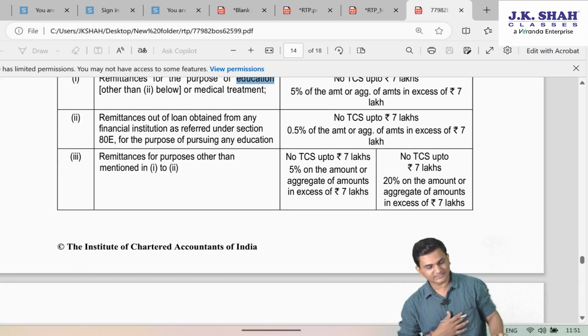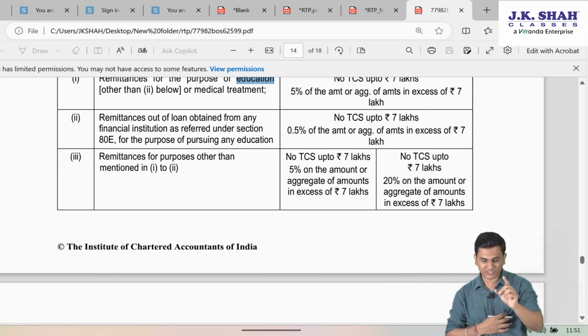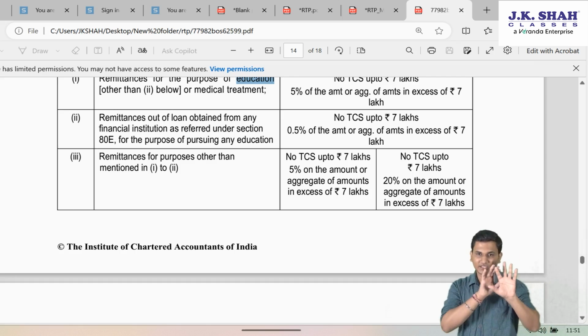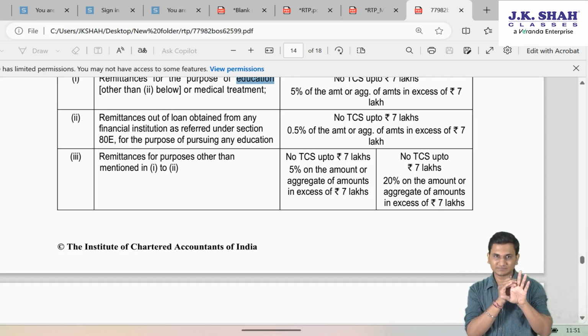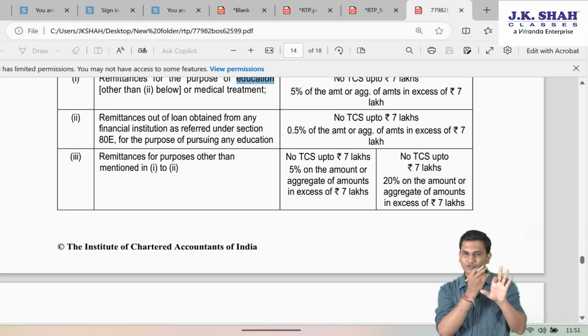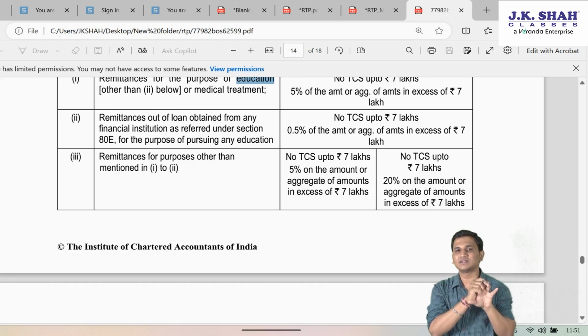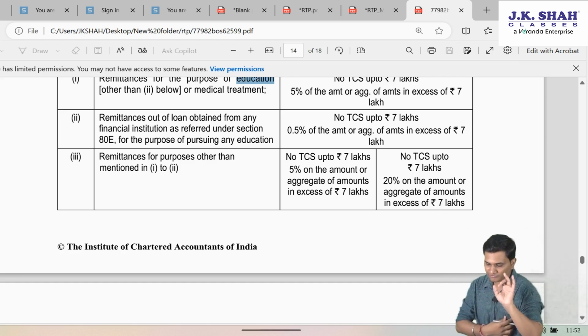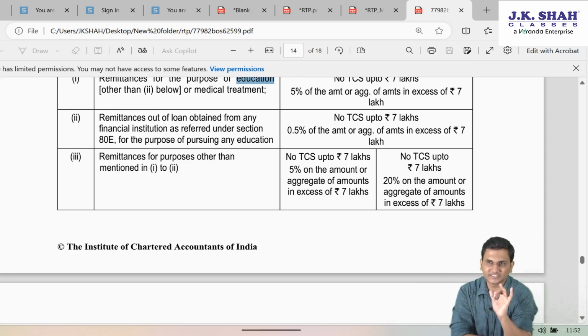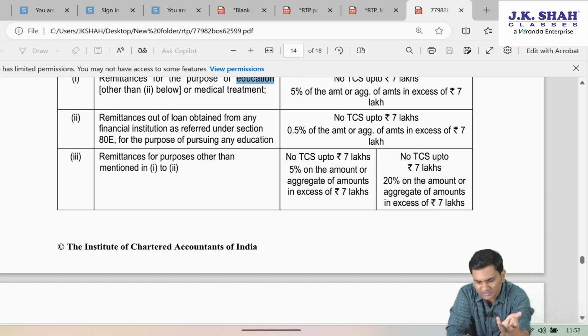However, now for remittances for purpose other than those mentioned in first and second, it means other than education purpose remittance, whether with loan or without loan doesn't matter, or other than medical treatment, source doesn't matter. For other purposes, like you want to send some money to your relative, whatsoever purpose, but not education, not medical treatment. You want to purchase some properties outside India for which you want to make some payments outside India. All those payments will get covered under remittances for any other purpose now.